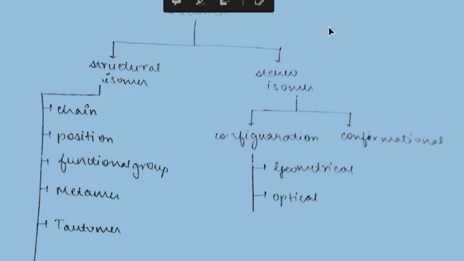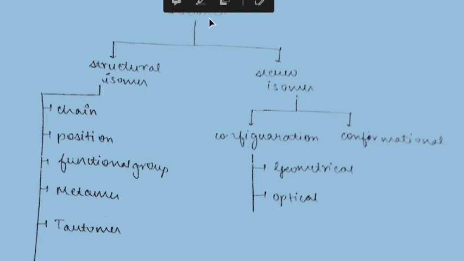Welcome back, students. In the last lecture we completed our preparation of alkyl and aryl halides as well as their physical properties. Now we are moving towards the chemical properties of alkyl and aryl halides. Before moving to the chemical properties of alkyl and aryl halides, we must have some knowledge about isomers.